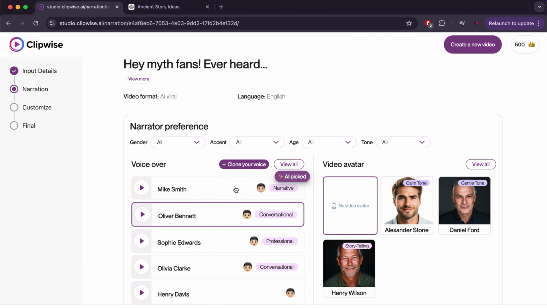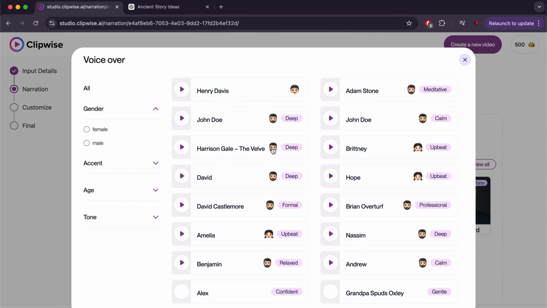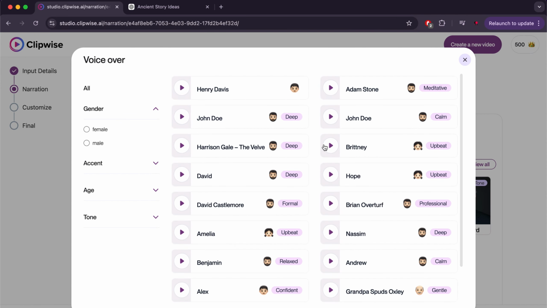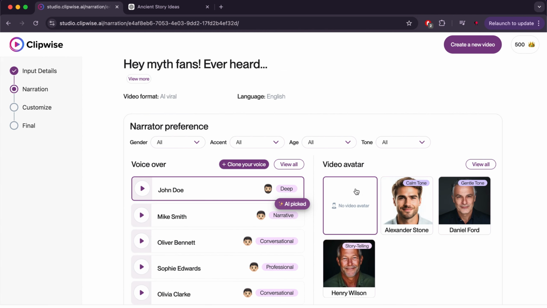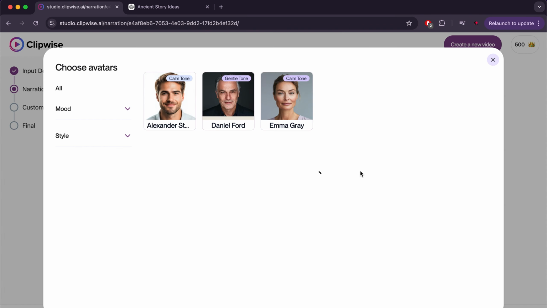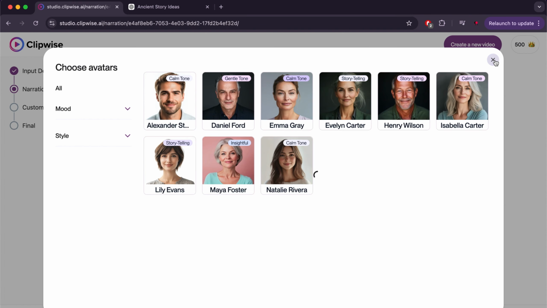Here it will give us the voice option we want. You can click on See All to choose the voice that suits you. As for me, I will choose this voice, and you can listen to it by clicking here. The site also allows you to use an avatar, and you can choose what suits you, as there are many of them, but for me, I don't need one right now.